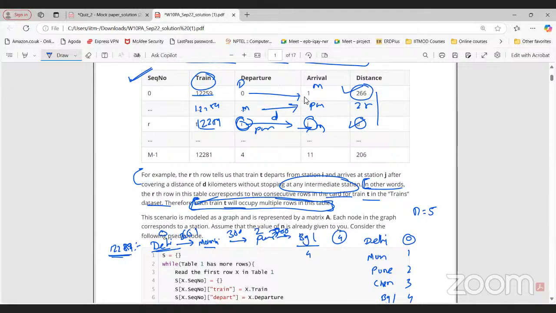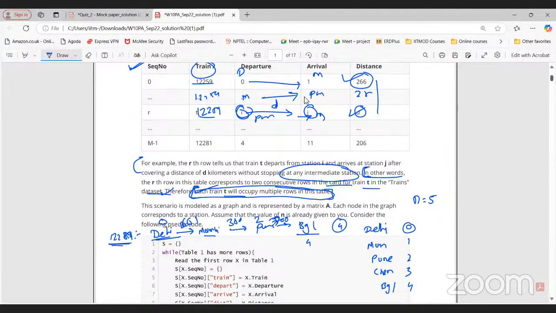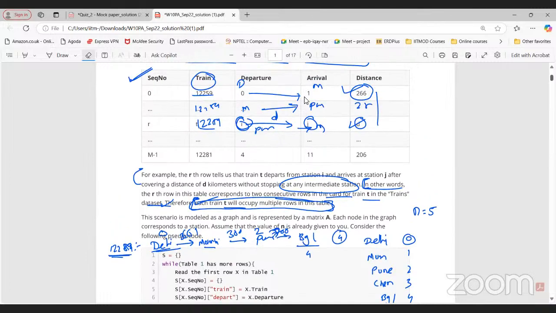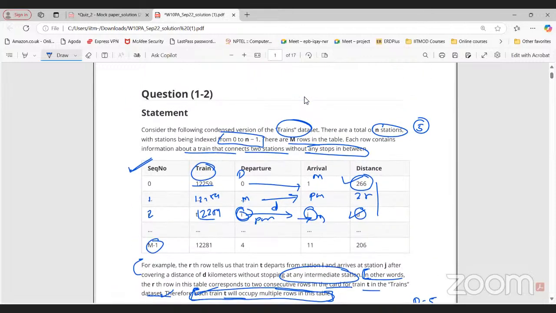Okay. Any doubt now? What is the meaning of this, or any confusion? Okay. Sir, then sequence number would be the departing station, right? Sequence number is just a row number, 0, 1, 2, 3 till m minus 1. So it is mentioned that there are m rows in the table. Yeah, that's it.